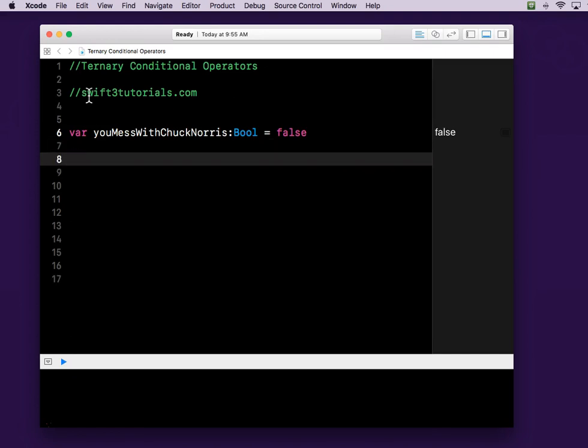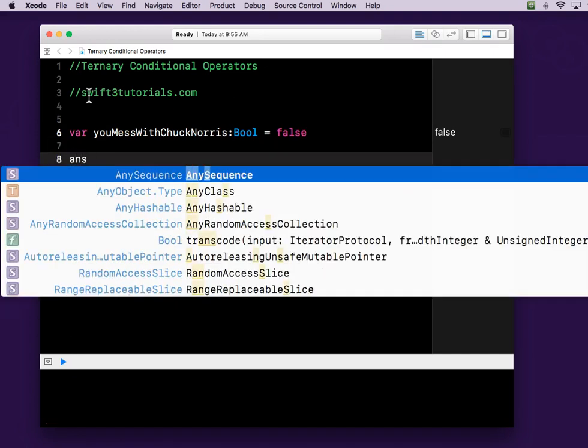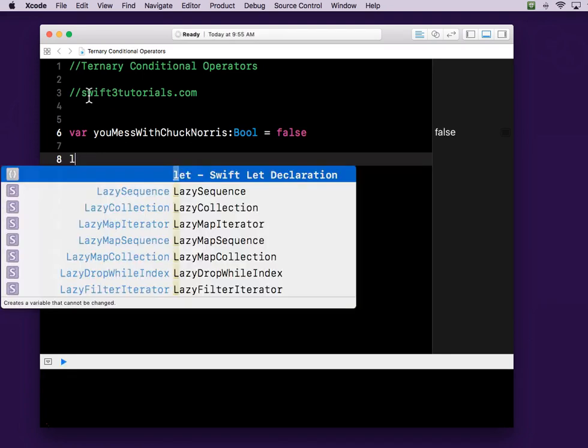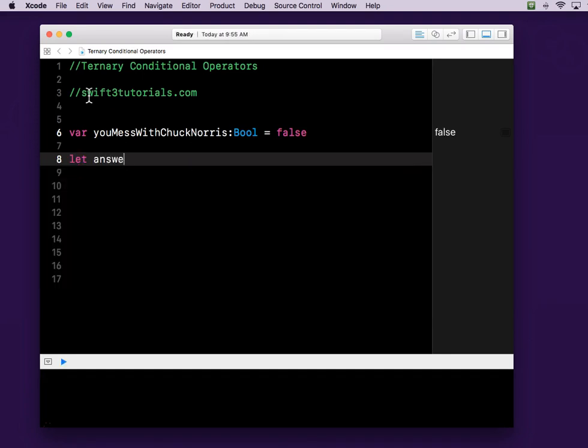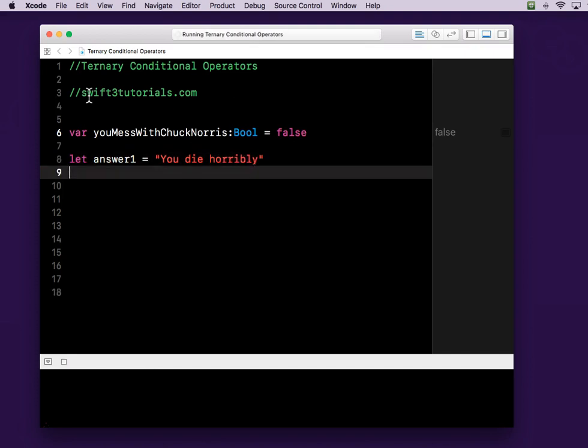And there's two answers. If you mess with Chuck Norris, then one of two things is going to happen. So we'll make answer 1 equal: if you mess with Chuck Norris, then you die horribly. Let answer 2 equal: you live.